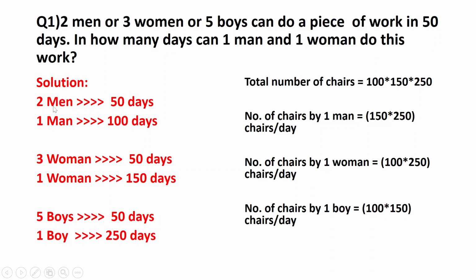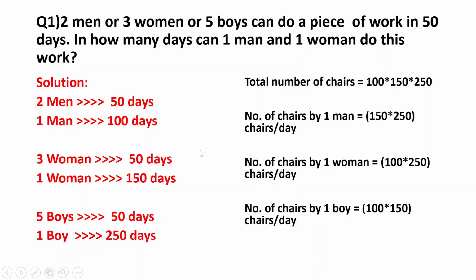So 2 men can do a piece of work in 50 days. So 1 man can do it in 100 days, obviously, into 2. 3 women can do a work in 50 days. So 1 woman can do that work in 150 days. 5 boys can do a piece of work in 50 days. So 1 boy can do the same work in 250 days, that is 50 into 5.